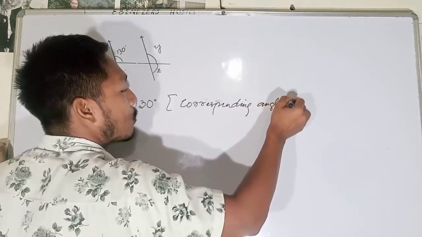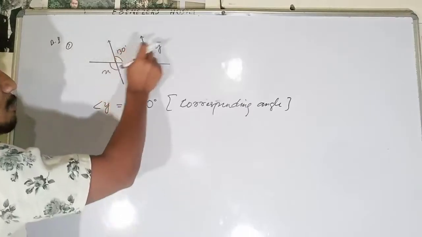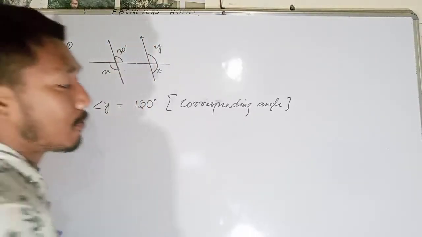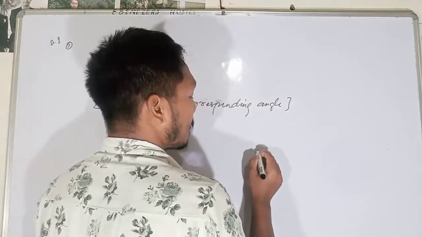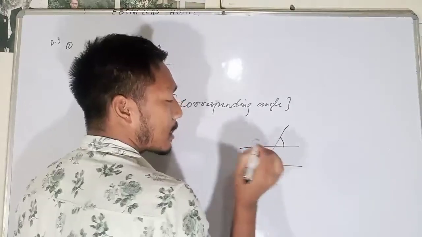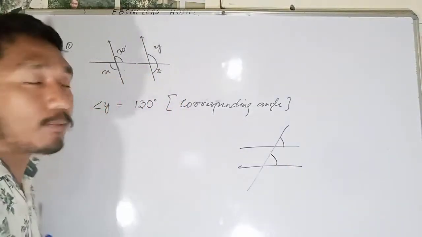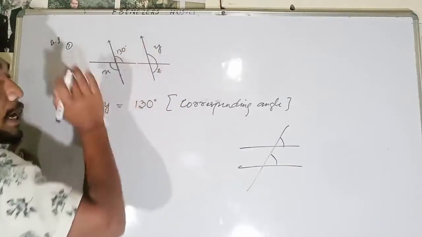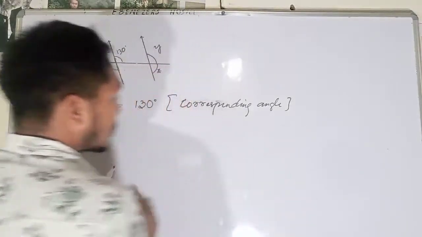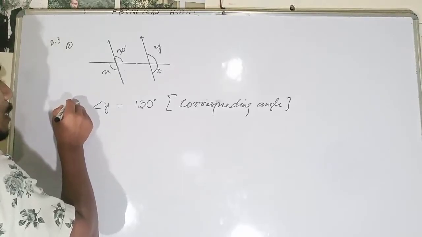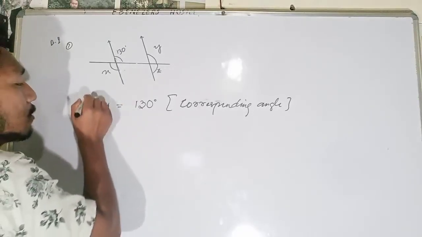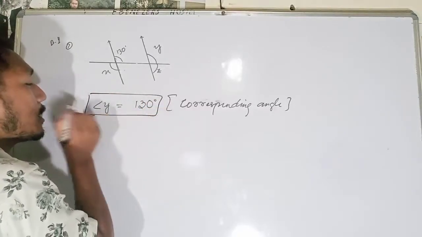Okay, so if this is a corresponding angle, that means what? Angle y and angle 130, these two angles will be equal. So we have learned this in the previous question, right? So if these two angles and these two angles are equal, that is what we have learned. Similarly, if you see these and these two angles are equal, why? Because they are corresponding angles. Now we have got y. So we have got y is equal to 130 degrees.